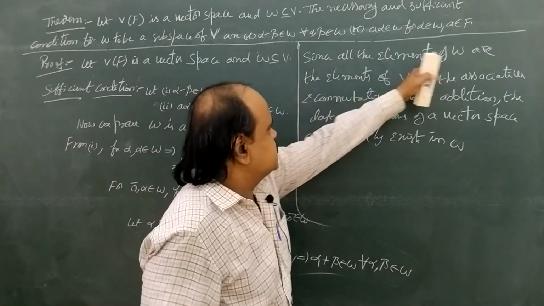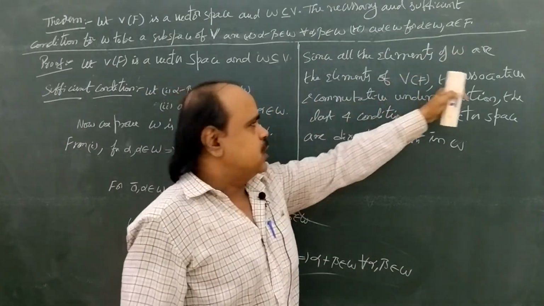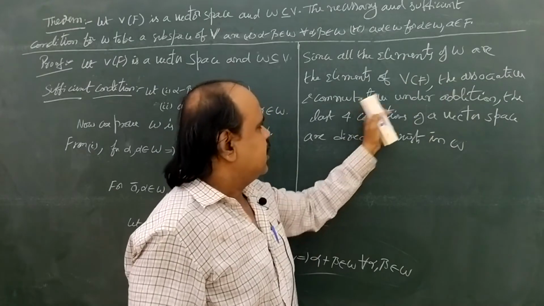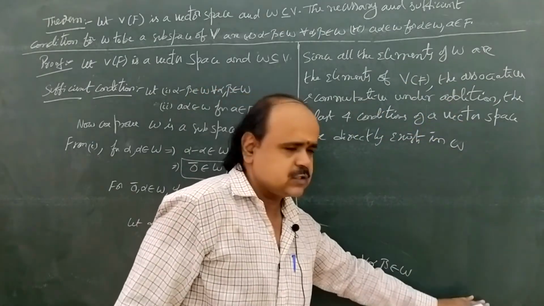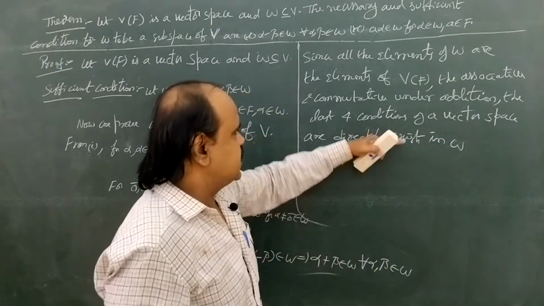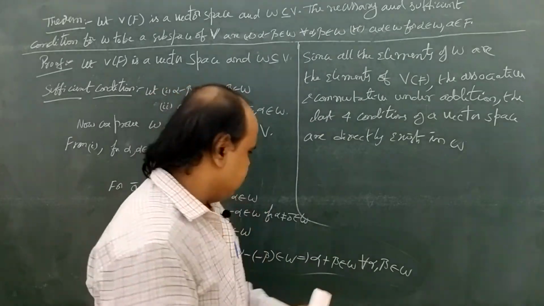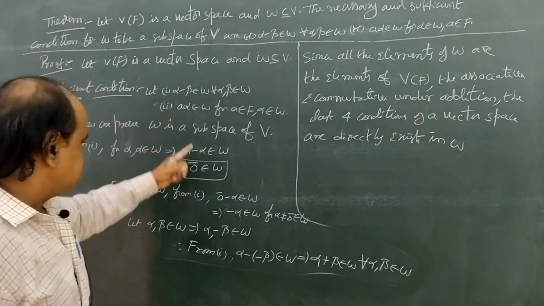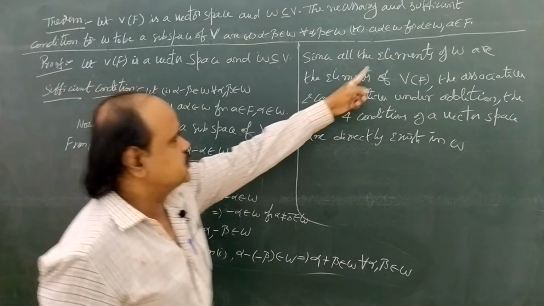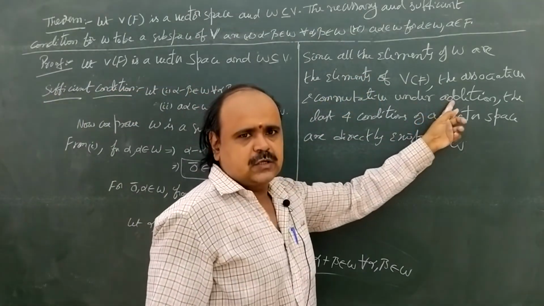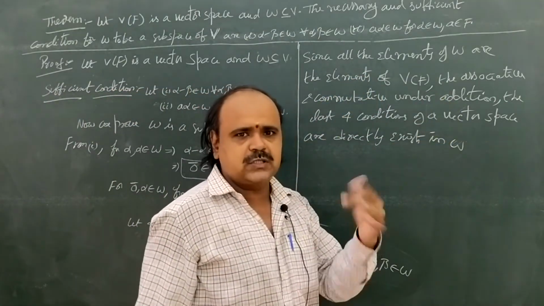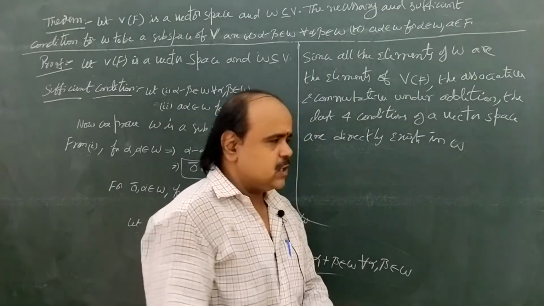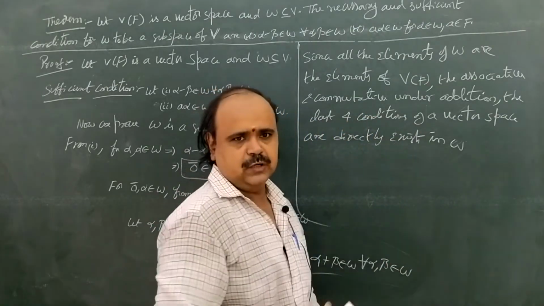Since all the elements of W are the elements of capital V, associative law and commutative law under addition, and the last four conditions of a vector space, directly exist. So now we have proved closure, identity, inverse, and associative and commutative law under addition exist. From these conditions, W comma plus is abelian. The last four conditions directly exist, as we mentioned here.